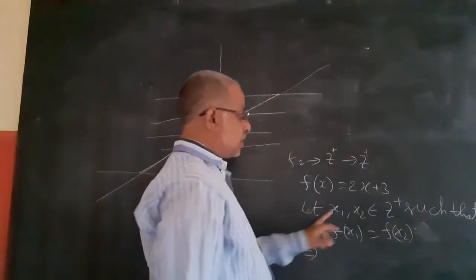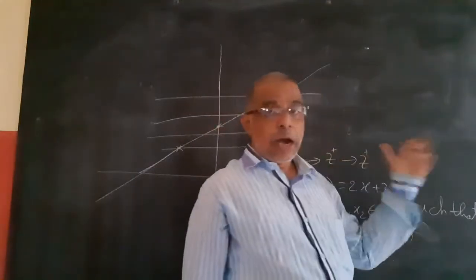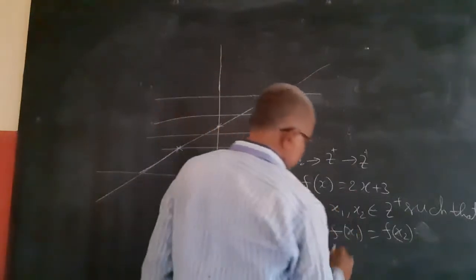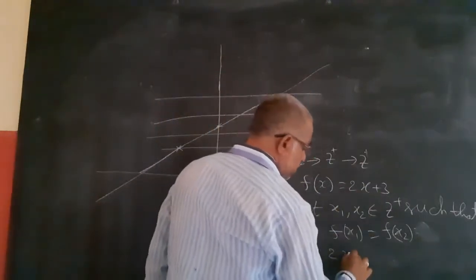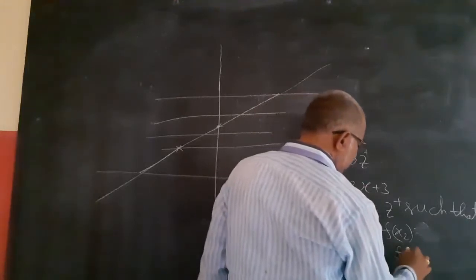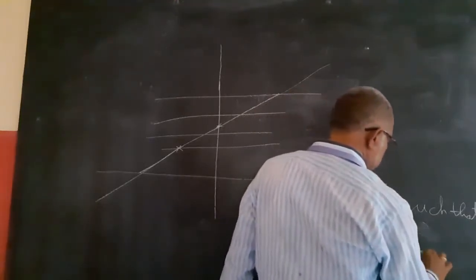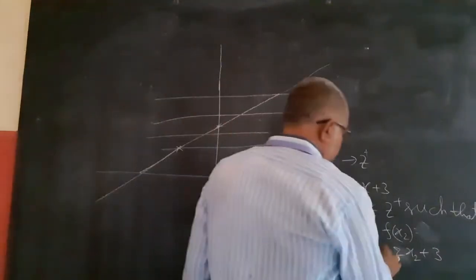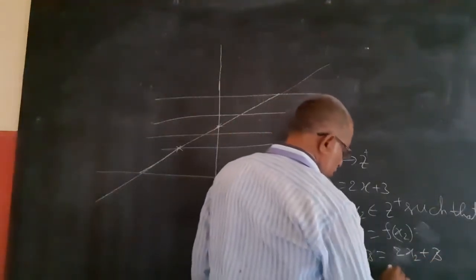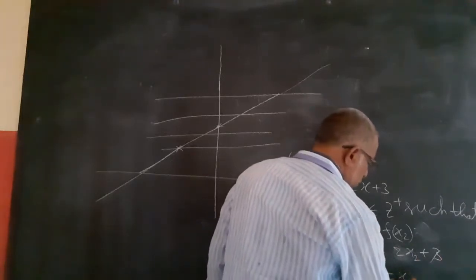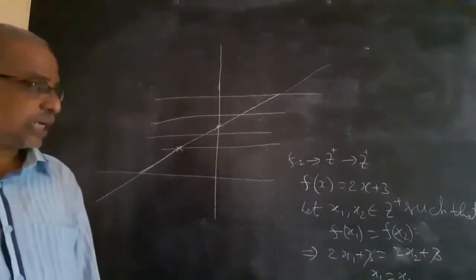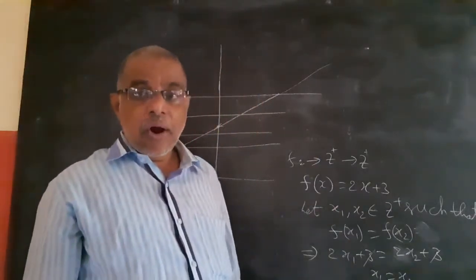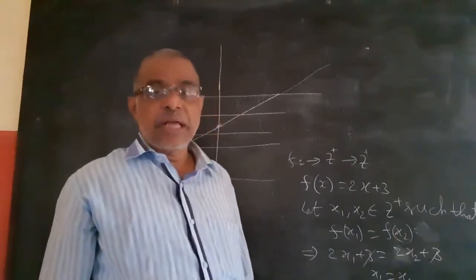This is the first procedure. First step, we need to take x1, x2 belonging to the domain such that f of x1 equals f of x2. Then what do you get? f of x1 is 2x1 plus 3, equal to f of x2, which is 2x2 plus 3. The 3 cancels and the 2 cancels, becoming x1 equal to x2. If you get x1 equal to x2 like this, then we can say that f is 1-1.